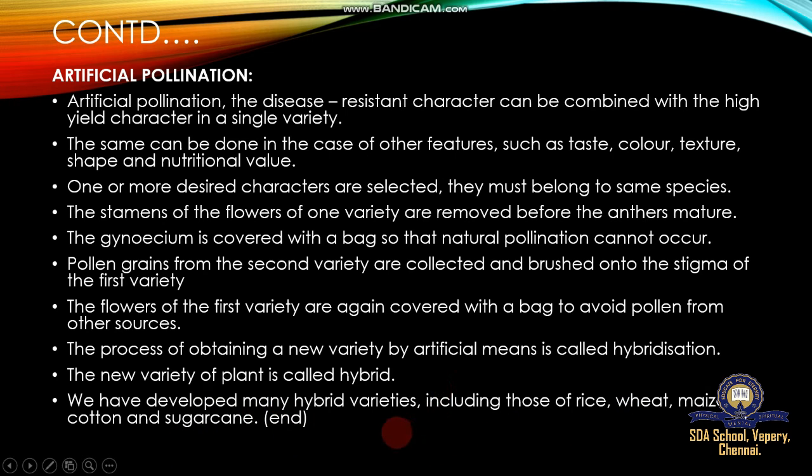Eminent scientists produce new plants through hybridization, producing many hybrids and new species. This hybrid production has been very successful for rice, wheat, maize, cotton, and sugarcane, all through artificial pollination.